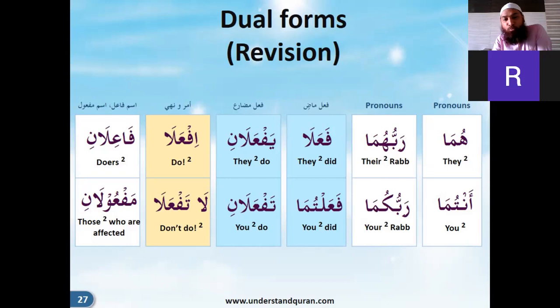Masmu'un, masmu'ani, masmu'una. Okay, so you can take any of the verbs. So many verbs you've seen before and practiced before. Just add the dual to each of them, and in all the books that you would have written, just add this dual form in it. If you do not want to write the whole thing for your own books, just add the dual in between that in a different color, so that you know that now this is the dual form.